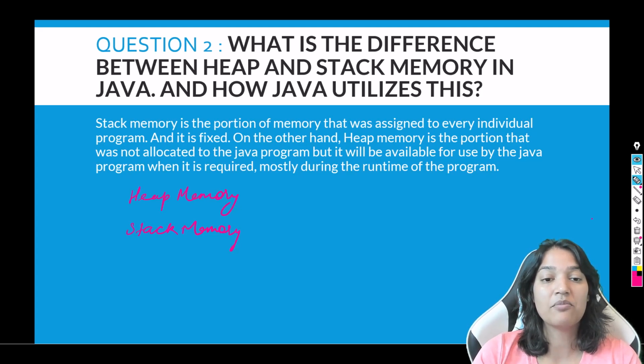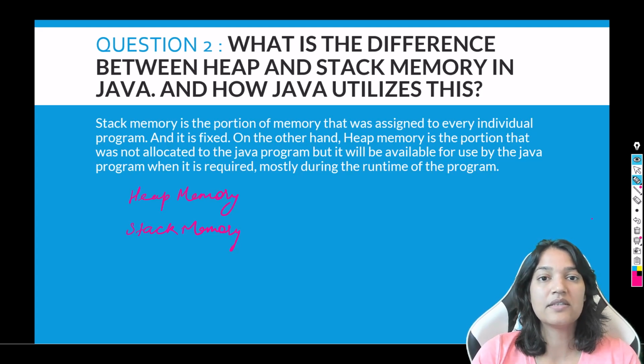Stack memory is the portion of the memory that is assigned to every individual program, and it is fixed. It is basically the amount of memory that every program needs. On the other hand, heap memory is the portion that gets allocated to the Java program, but it is available for use by the program when it is required, mostly during the runtime of the program.